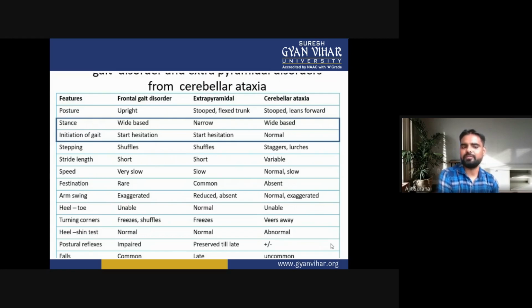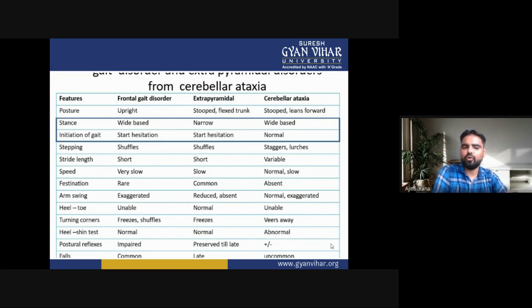Now the arm swing. In frontal gait disorder, the arm swing is exaggerated. In extrapyramidal, the arm swing is reduced or it may be absent. In cerebral ataxia, it may be normal or exaggerated.